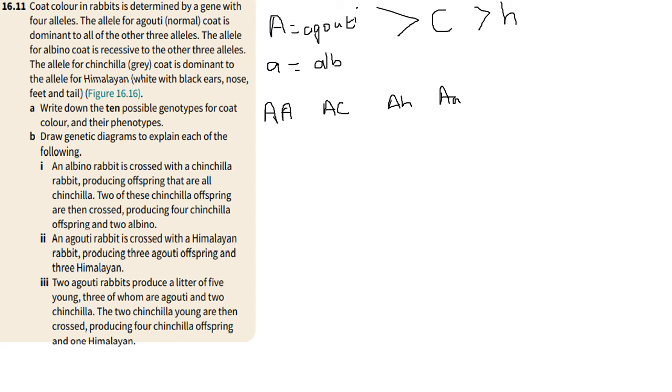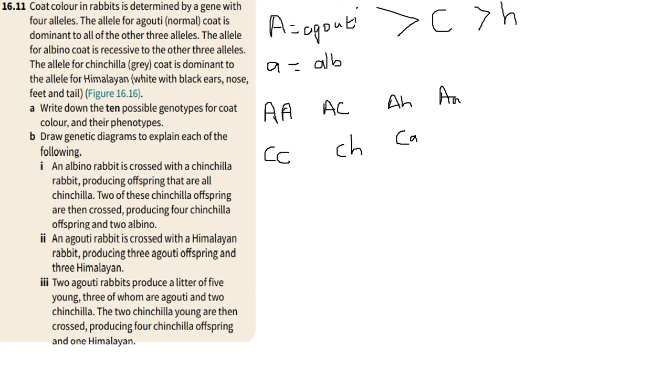Now let's look at the chinchilla genotypes. We can have CC, which just tells us that this is a chinchilla rabbit. We can also have CH because chinchilla is dominant to Himalayan, and we can have C and small a because chinchilla is dominant to albino. I hope this makes sense.